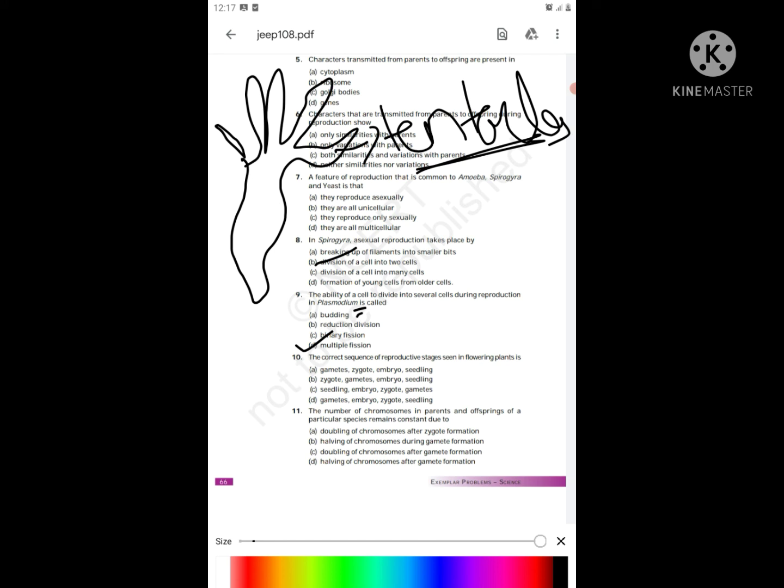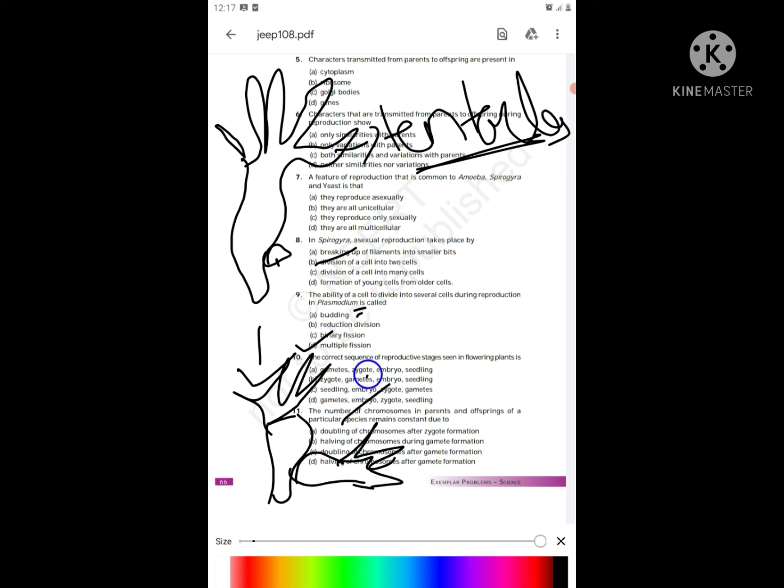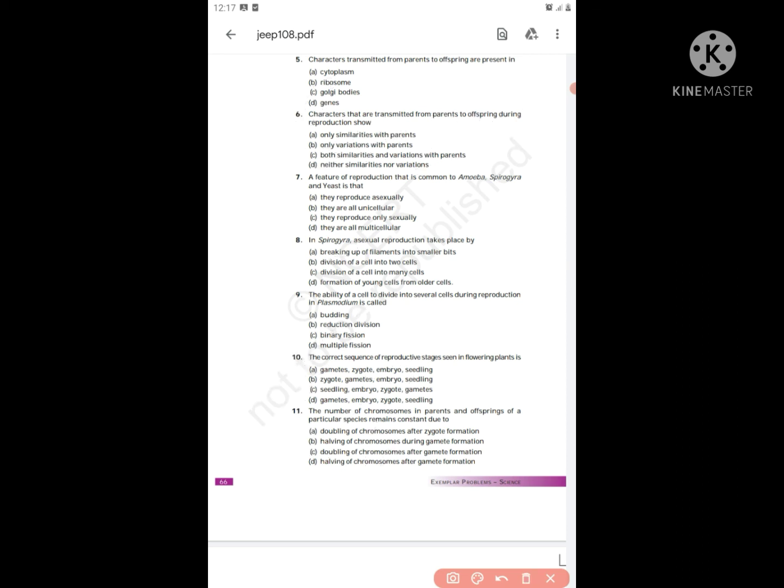In this Hydra, a small bud is formed, and this bud will later develop into a new individual, just like Hydra. After it grows up, it will get detached. So that was an example for budding. Another example for budding was Hydra.